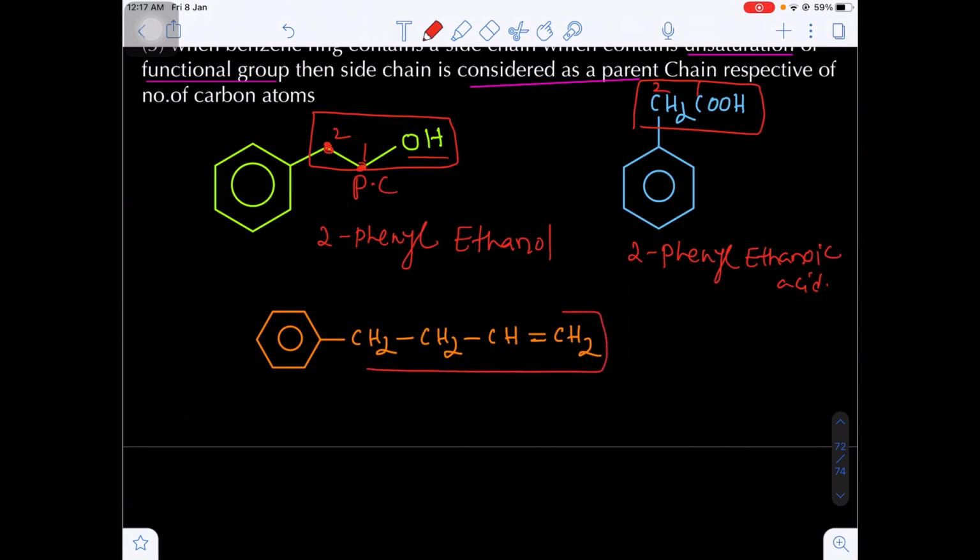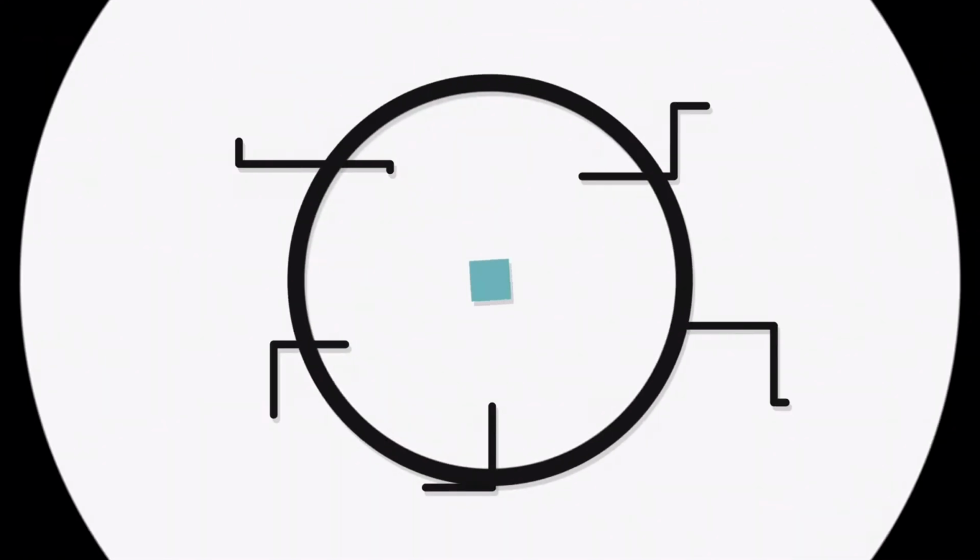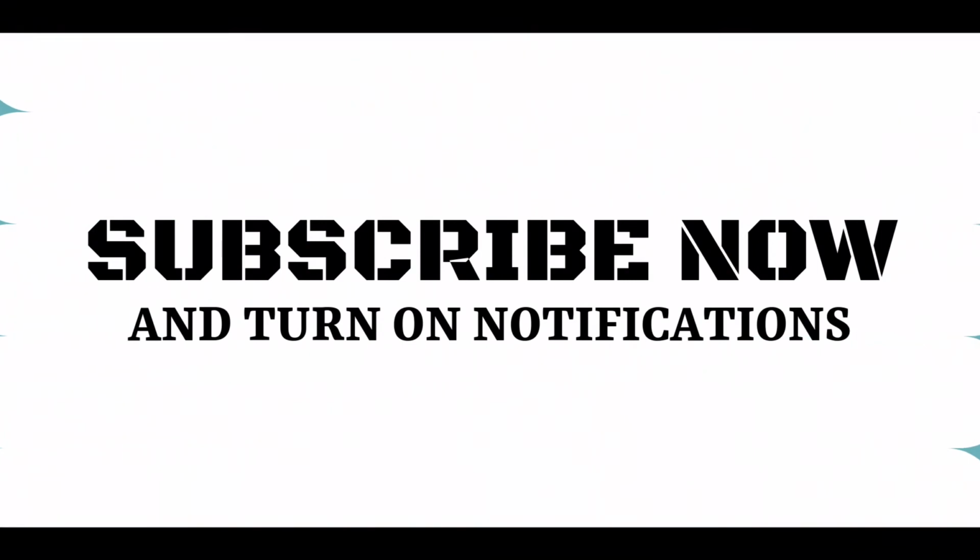Okay, now here the side chain has 4 carbons, but unsaturation is present, that's why the side chain will be the principal chain. Yes or no? 1, 2, 3, 4. That means on the 4th position a phenyl group is there, 4-phenyl but-1-ene.